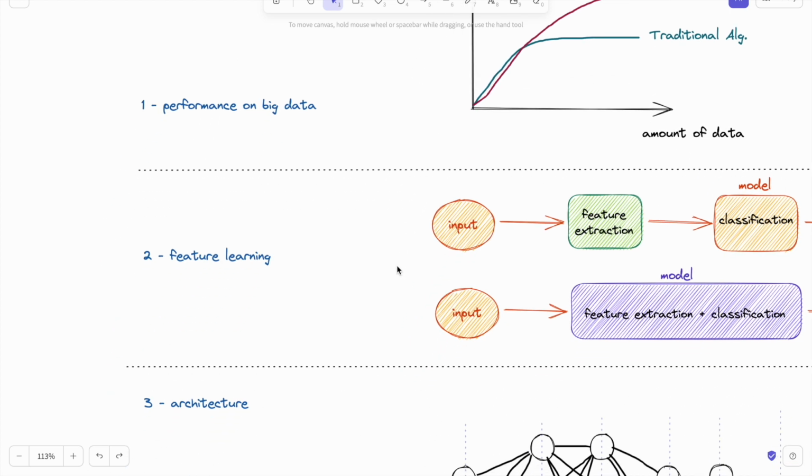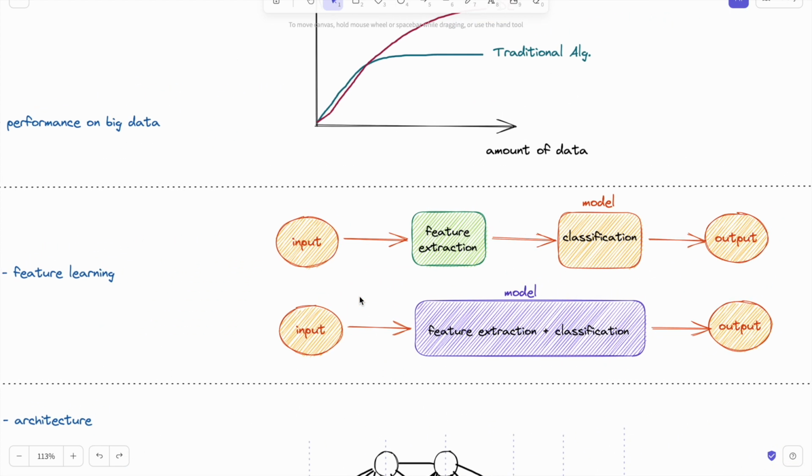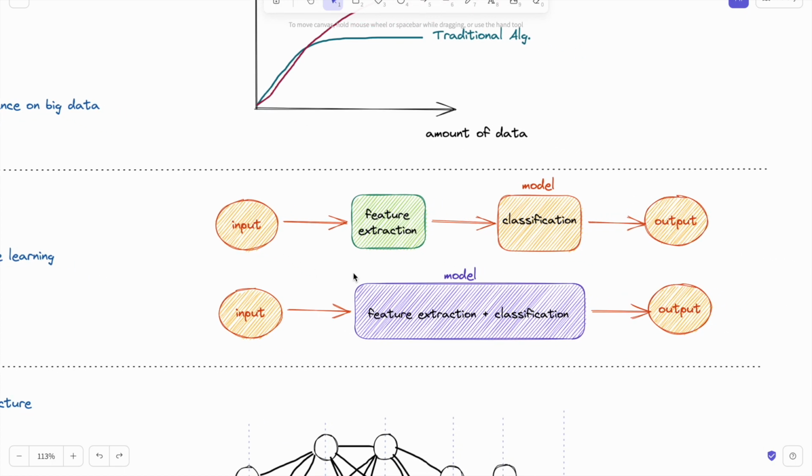And the second one is the feature learning process. Remember that in machine learning, when we give our input, our data, to the model, we also need to define our features. So by using feature engineering techniques, we need to extract the features and give them to the model. And our machine learning model, let's assume that it's a classification model, will use these features and dataset to generate output. However, in deep learning models, the feature extraction part will be handled inside the model.